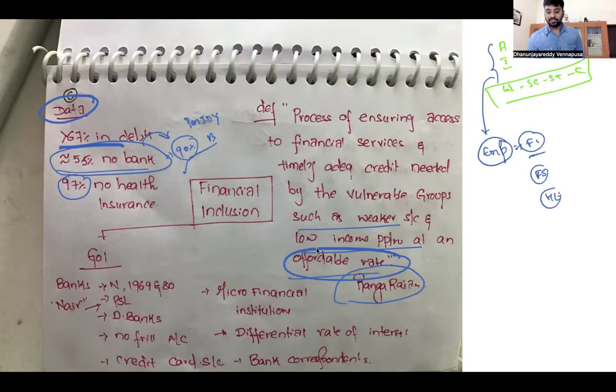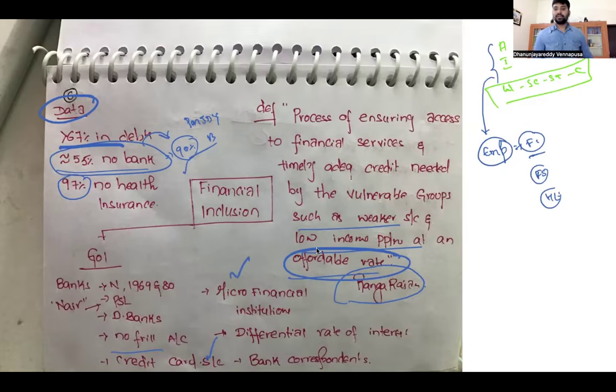No-frill accounts, meaning zero balance accounts, were established by the Government of India so that people can open and maintain bank accounts with zero balance. Credit card schemes were launched: Kisan Credit Card, Fisherman Credit Card, MSME Credit Card. So the Government of India started giving credit cards, meaning prior loans for the community.